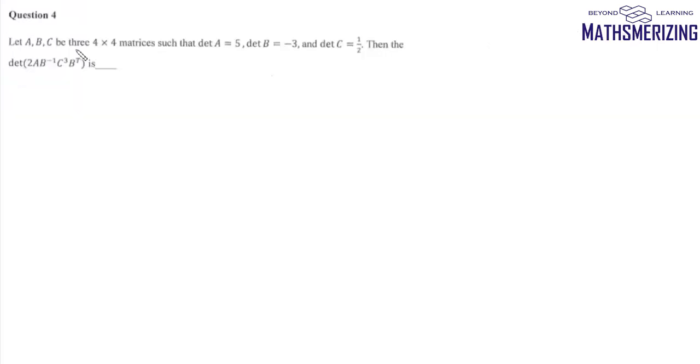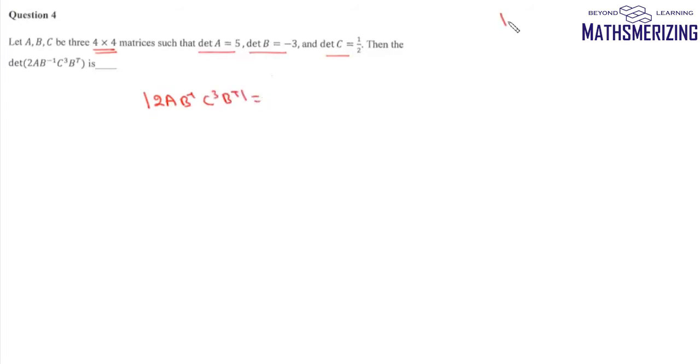Now question number 4 is yet again a very simple question. It says A, B, C are 4x4 matrices such that determinant of A is 5, determinant of B is minus 3, determinant of C is 1 by 2. Then we need to find determinant of 2A, B inverse, C cube and B transpose.